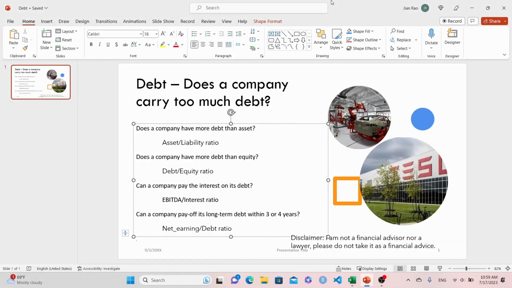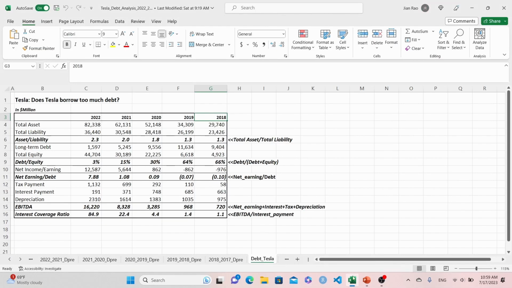So let's dive into the details of Tesla's financials. I put this data together from Tesla's past 10-Ks from 2018 to 2022. Please note that the data here is in million US dollars.